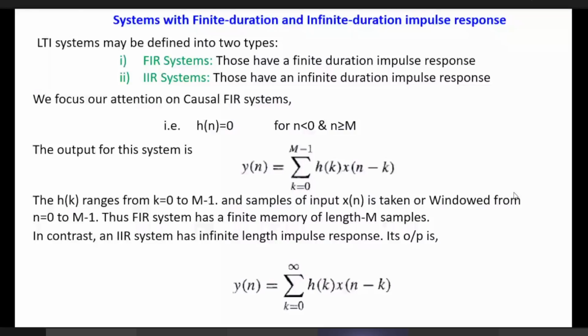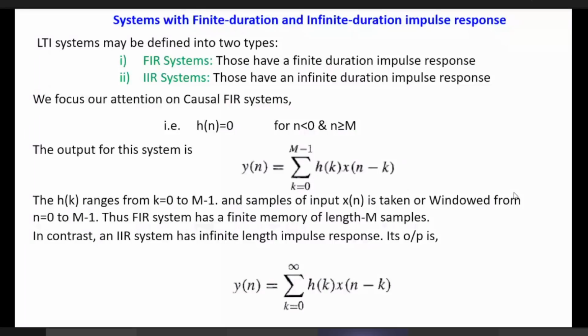Rather, it is valid over infinite time duration. That means h of n is valid from n equal to 0 to, say, infinity, meaning a very, very high amount of time. In that case, it is called an IIR system.